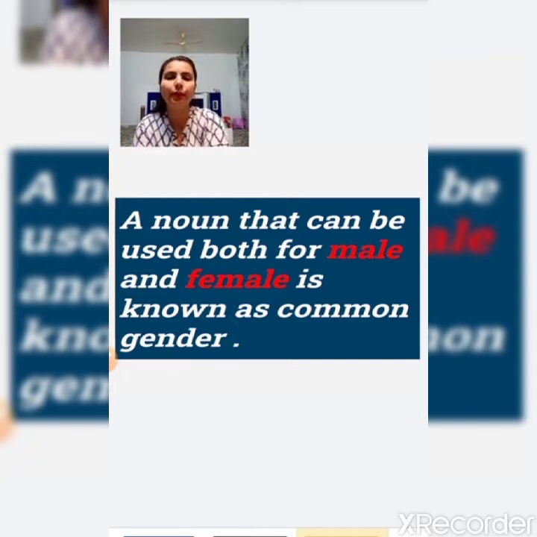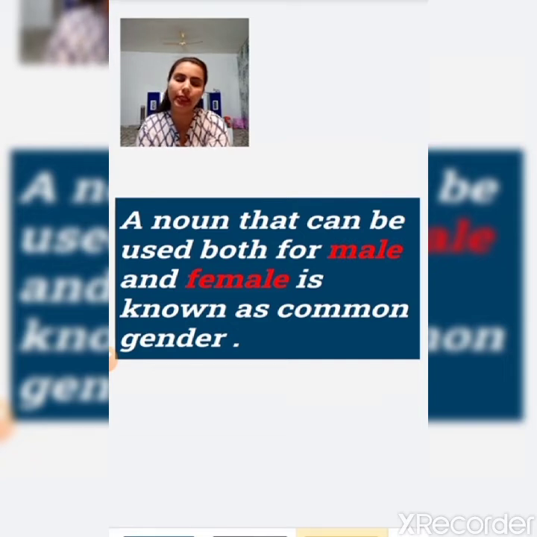The example of common gender is parent. When I talk about a parent, it can be a male, that means a father, or a female, that means a mother. Similarly, if I say officer, an officer can be a male or a female.